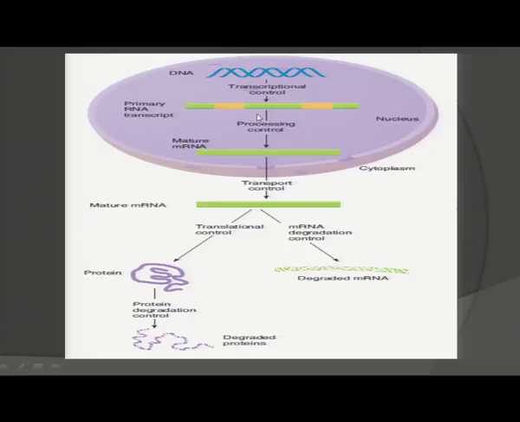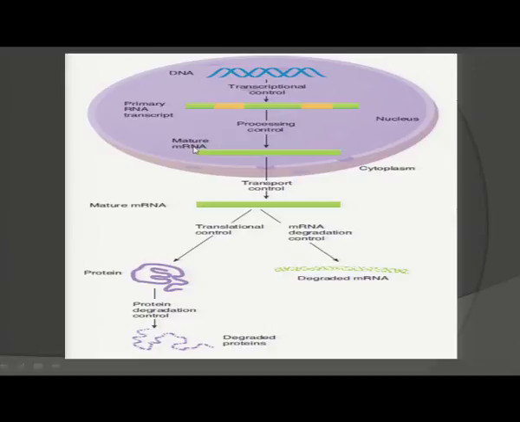You can see in the diagram the formation of RNA from DNA is called transcription, and here the transcription can be controlled, and if transcription is controlled, the protein synthesis can be regulated. But in case of eukaryotes, pre-RNA is synthesized after transcription, it will undergo processing and mature RNA will be synthesized. These steps can also be controlled, and this is called the processing control level.